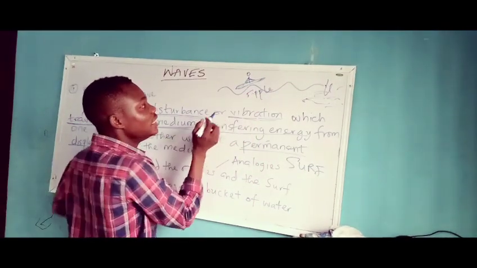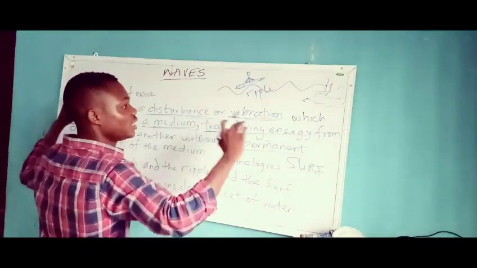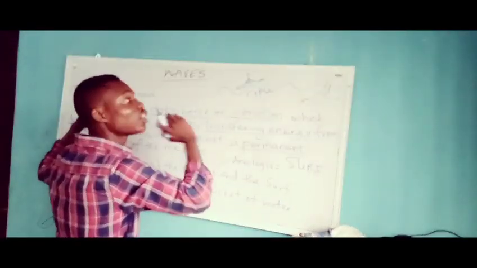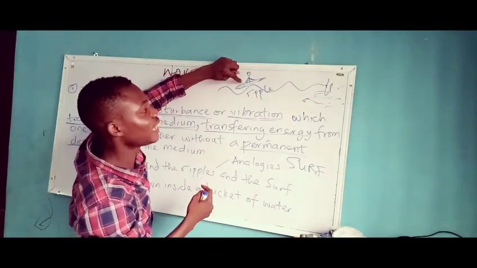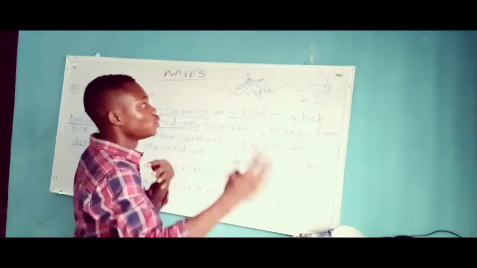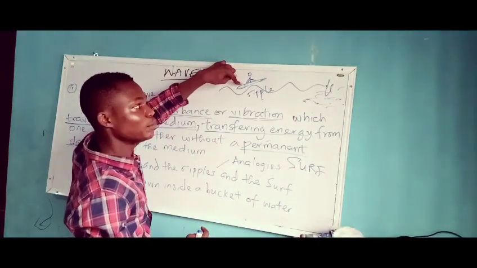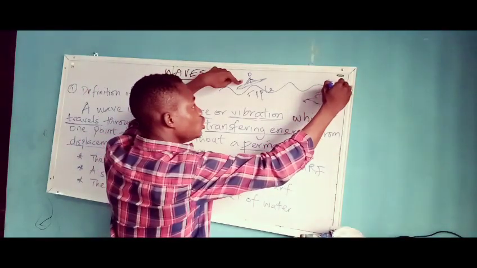Because this sea is being disturbed, it's being caused to vibrate, it will move the object that is on it, because it is transferring energy from one point to another. It will move this diving board from this point to the beach.